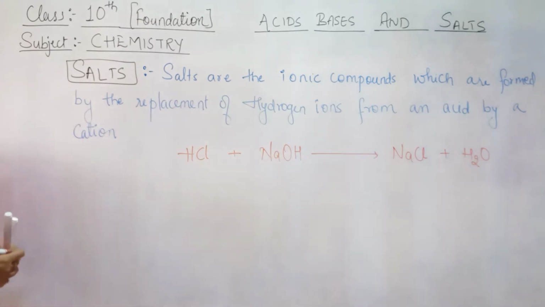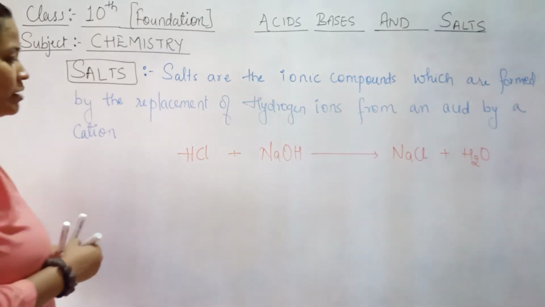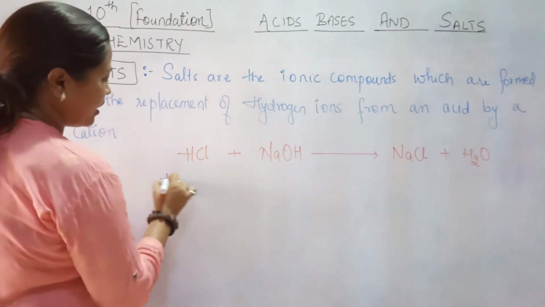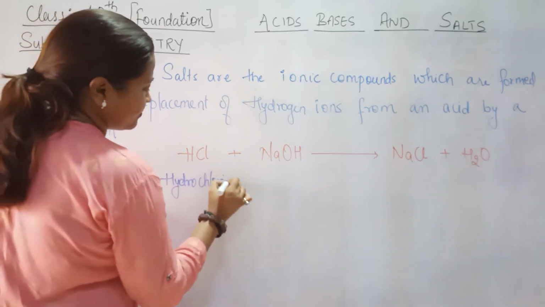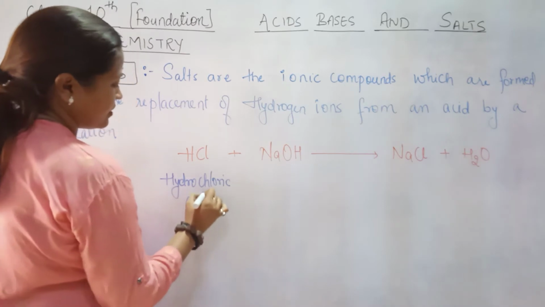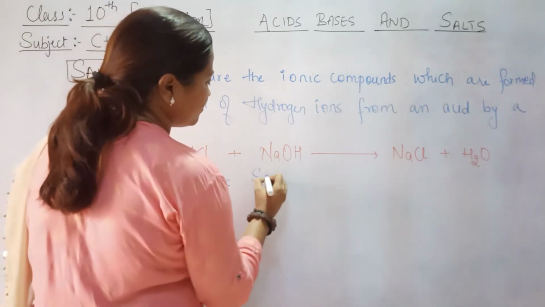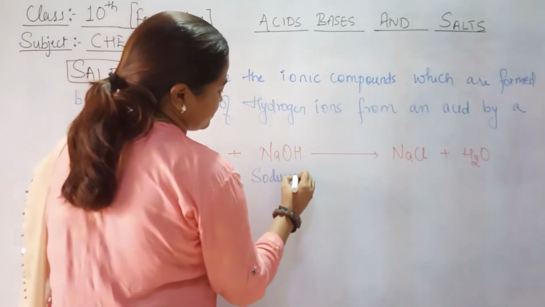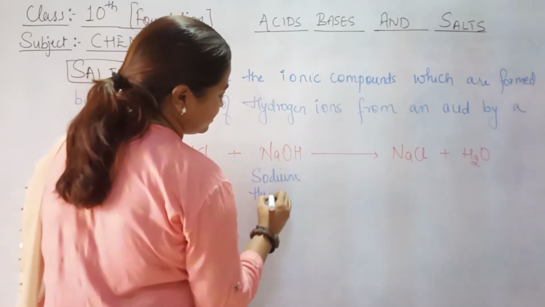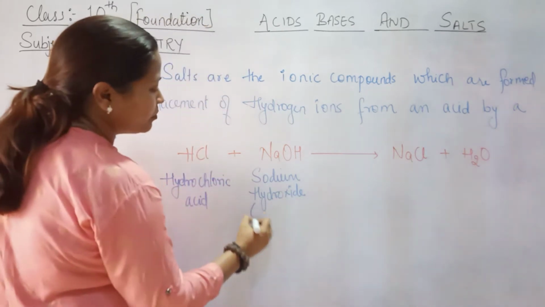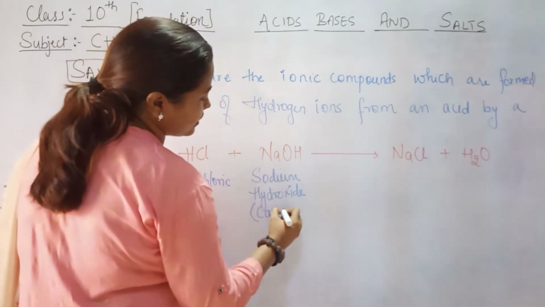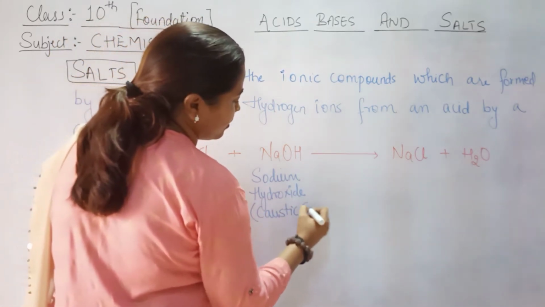This is what we got. Okay, so we'll just label it. This is your hydrochloric acid. This is your sodium hydroxide, or in very general terms it is known as caustic soda.